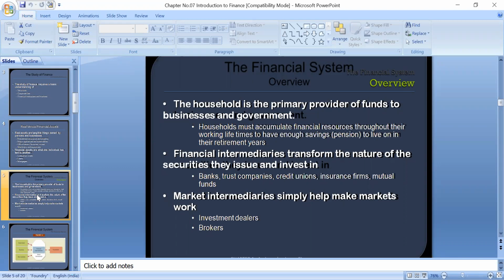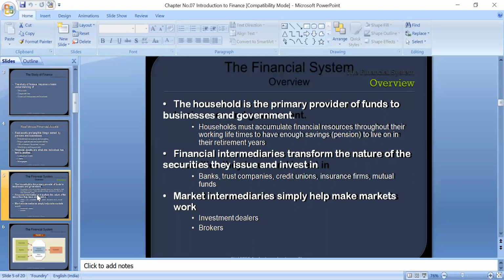How are households providing the money? They are making savings. For example, if a person has 50,000 earnings per month, and spends 30,000 and saves 20,000 by depositing it into the bank account, this 20,000 is used by the business organization or by the government. They take the funds from the bank and use them for their respective purposes.